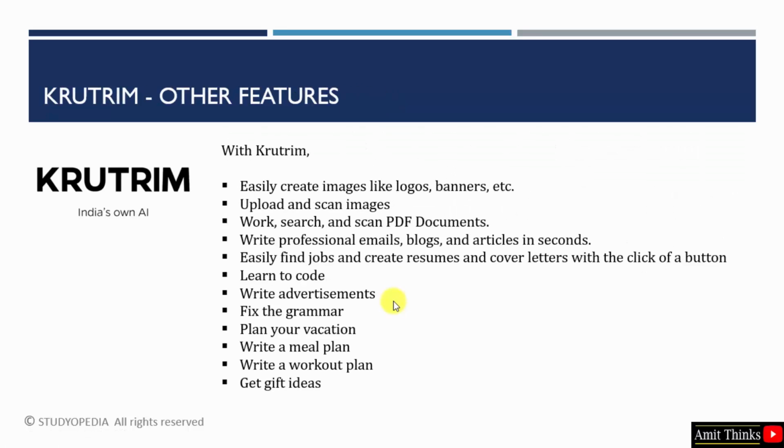Now let us see some more features of Krutrim. You can easily create images like logos and banners, upload any image, scan the image and know about it. You can directly ask, what do you think about this image? Easily search and scan PDF documents, list chapters and headings, get a summary of the PDF document within seconds. Write professional emails, set the length of the email, the tone of the email, and work the same for blogs and articles. You can also mention how many words you want for your blog or article.